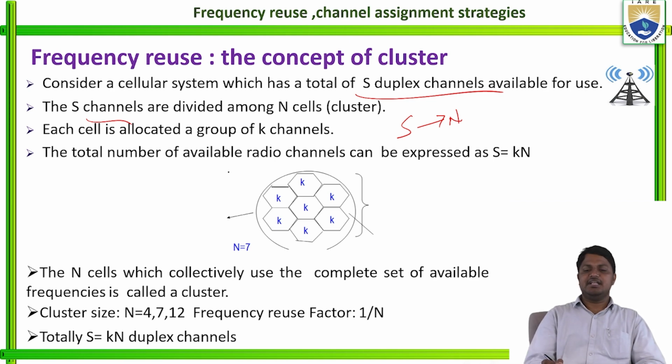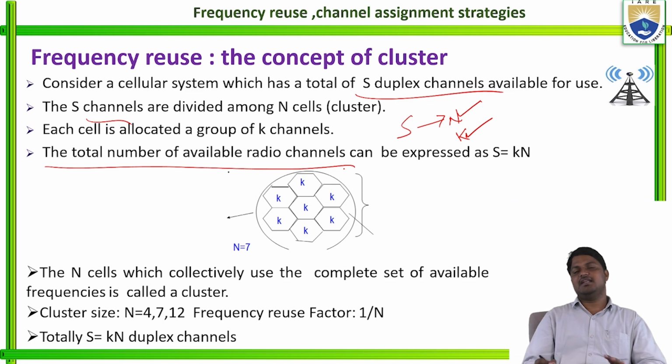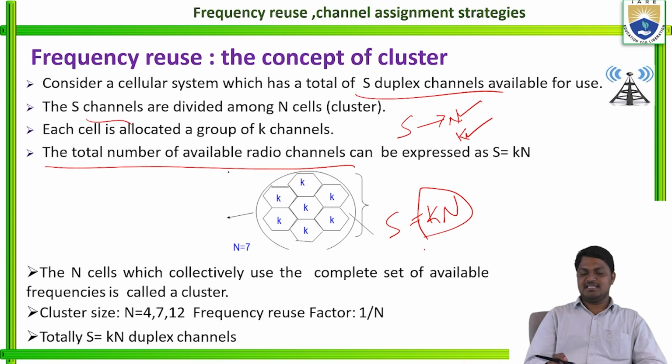Each cell is allocated a group of K channels. So here N cells, K channels. The total number of available radio channels can be expressed as S is equal to K into N. Here K is nothing but the group of channels, and N is the number of cells. See here, 1, 2, 3, 4, 5, 6, 7. Each cell's channel group is indicated with K, and N is the number of cells available within the system.